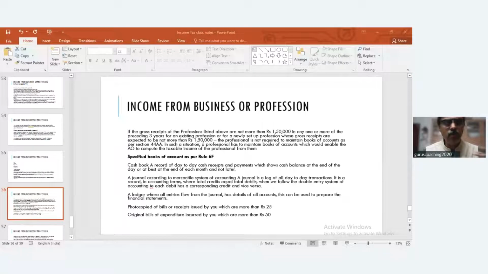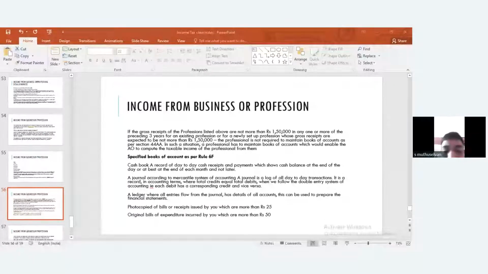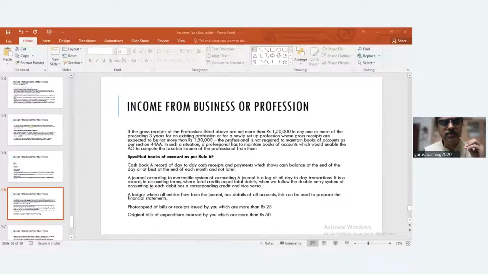So, chartered accountants. Sorry? Sir, for the preceding 3 years it is now crossing 1.5 lakh. But if in the 4th year, 5th year it is reduced, now, should I continue to maintain? Okay. You should continue to maintain, because that is a very interesting question you asked. The criteria is, as you said, only for the past 3 years.